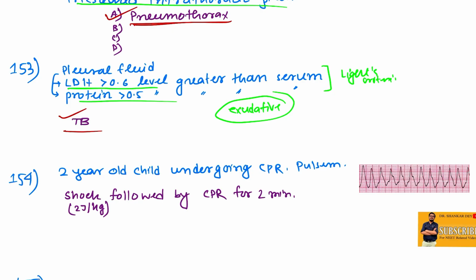A 2-year-old child undergoing CPR, pulseless. This was the ECG. So what is the appropriate management? First, shock 2 joules per kg and continue CPR for 2 minutes. So shock 2 joules per kg and continue CPR. This is VT, a patient undergoing CPR, pulseless: 2 joules per kg shock and CPR.